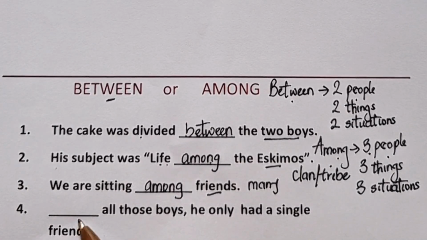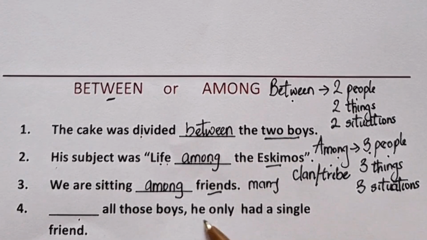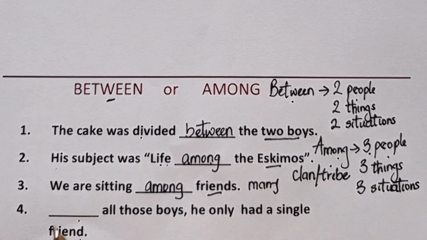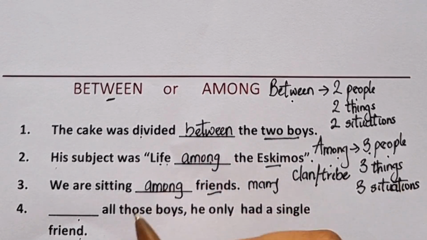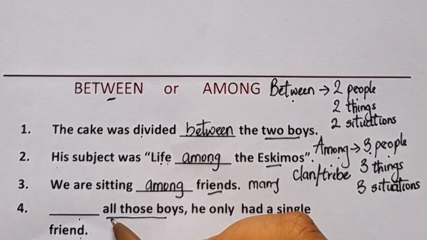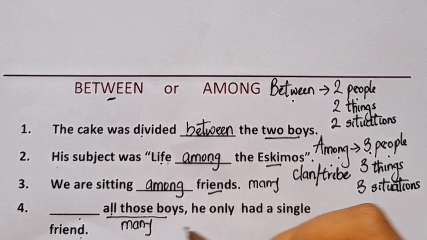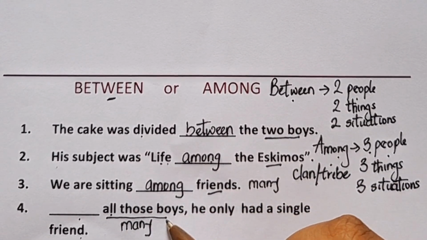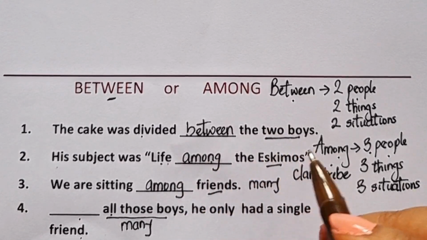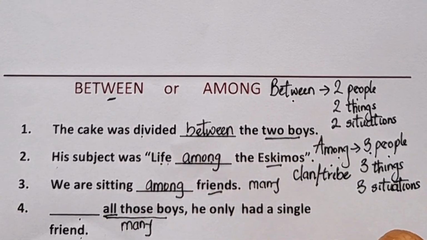Question 4. Blank all those boys, he only had a single friend. Between or among, which is correct for this scenario? Now let's look at all those boys. All there means that there are many boys in the situation. Maybe it's in a class or in a group. So for all, we have to use among. Among all those boys, he only had a single friend.